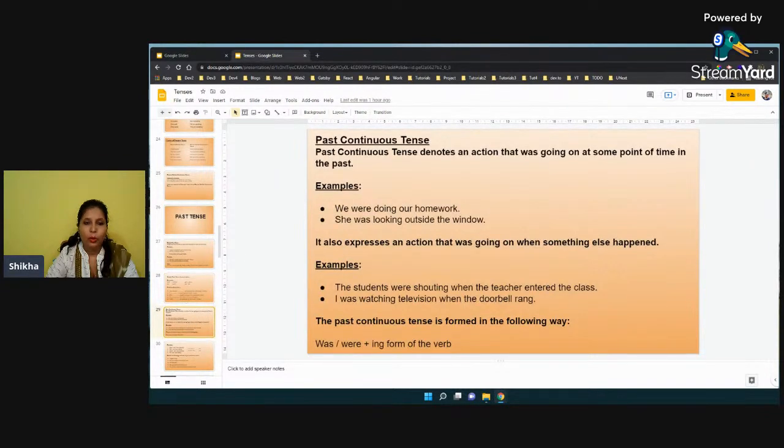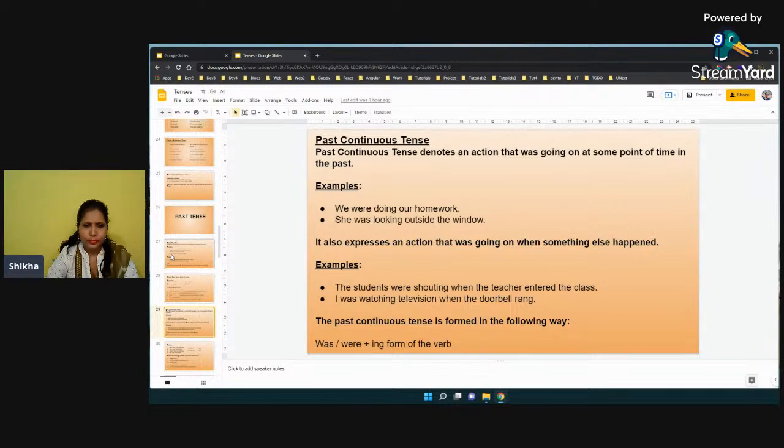Okay, so now we are going to learn about past continuous tense. Past continuous tense denotes an action that was going on at some point of time in the past. So in the past, sometime back, this action was continuous, but it is not continuing right now.